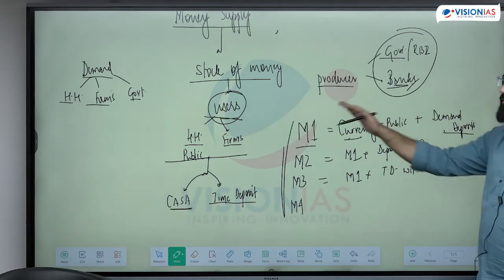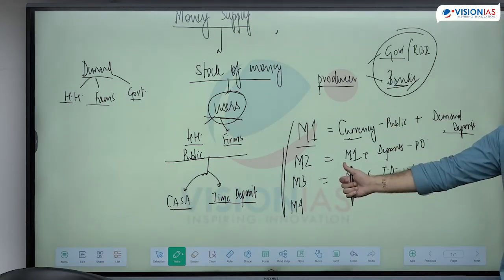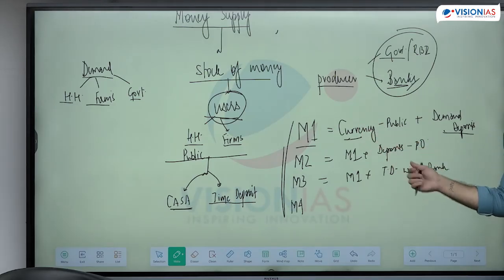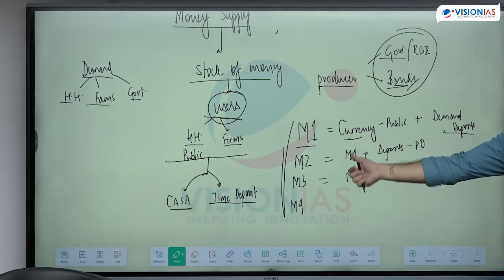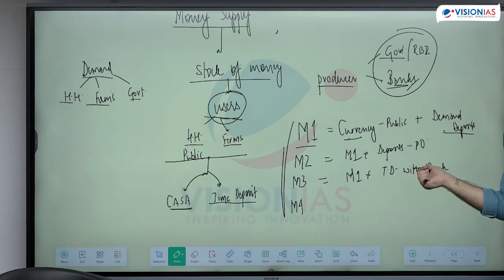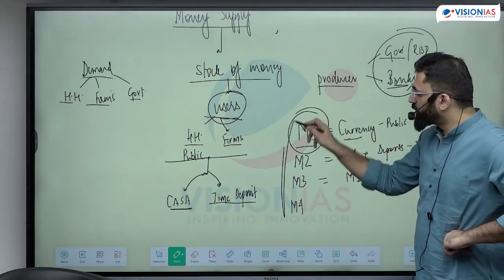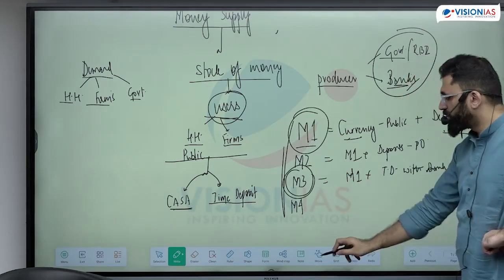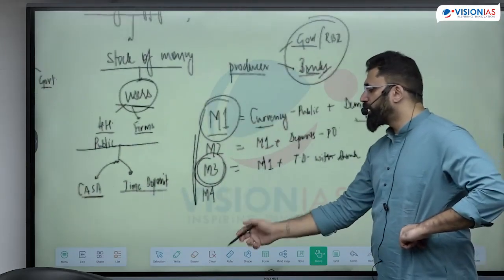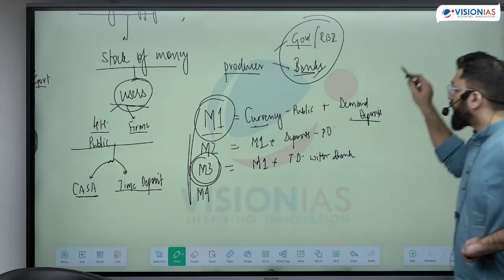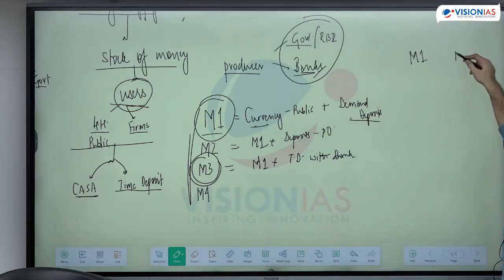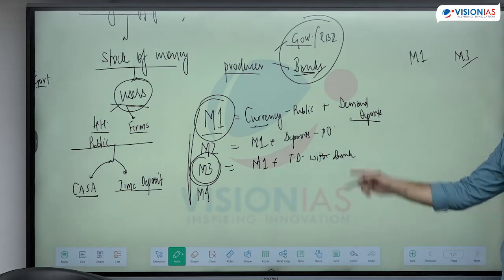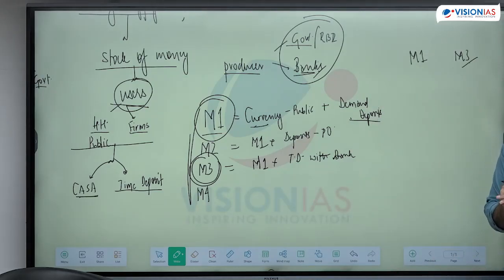Now if we compare M1 and M3, which is more liquid? M1, because with time deposits, the further we go, the more the liquidity reduces. It's difficult to liquidate a time deposit as compared to demand deposits. Now consider M1 and M3. Now you'll understand why we have different indicators of money supply. If M1 is rising, but M3 doesn't change significantly, what does it tell about the supply of currency in the economy?